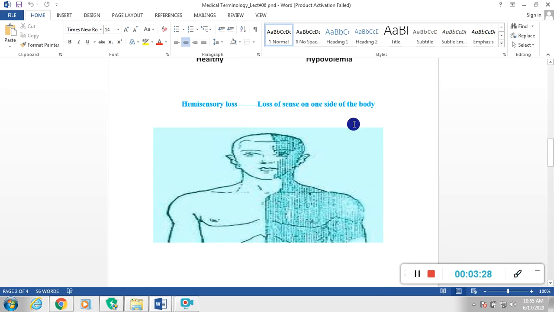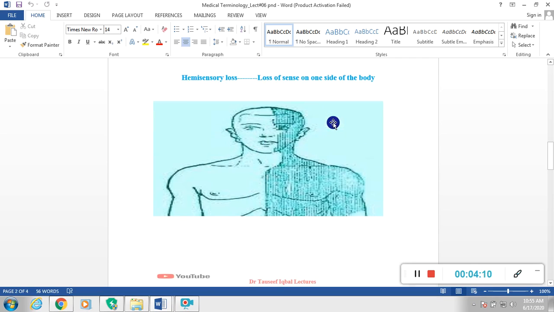Next is hemisensory loss. Hemi means half, and sensory loss means loss of sensation on one side of the body due to any medical reason. If there is a pathological condition or disease, or any abnormality in the body, that affects mostly half of the body or one side of the body, we simply call it hemisensory loss. So it is loss of sense on one side of the body.